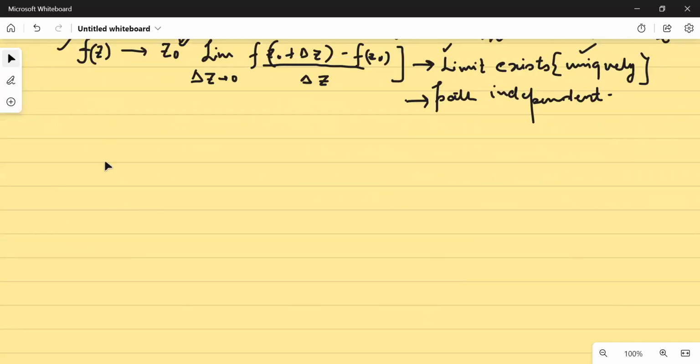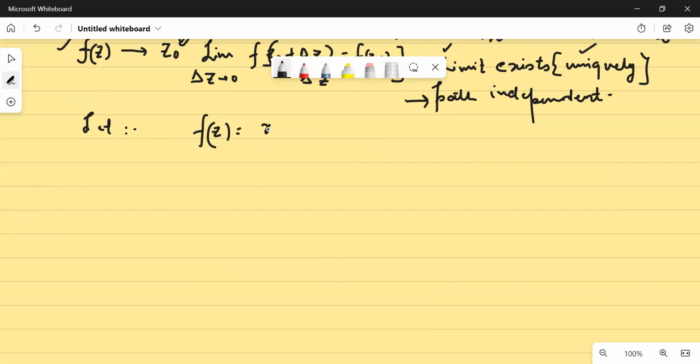So let us start. Let us look at this particular thing with respect to some example. Okay, so let us take an example. Let's say f(z) is equal to x plus 3 iota y. I don't think anybody would have an issue with this kind of function. Okay, so this is the function.